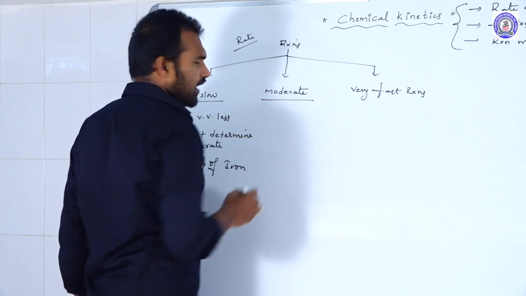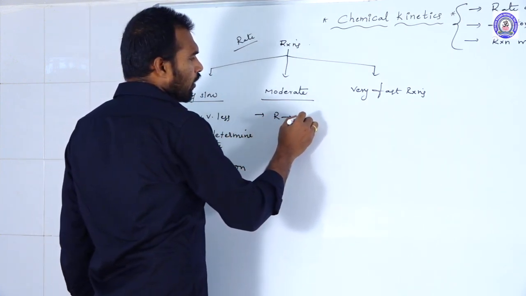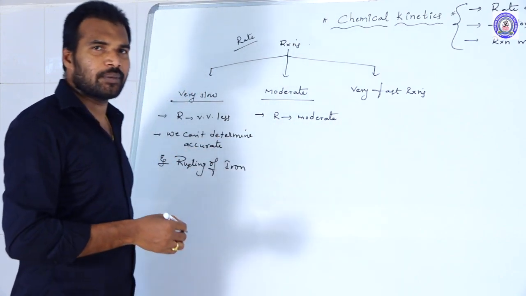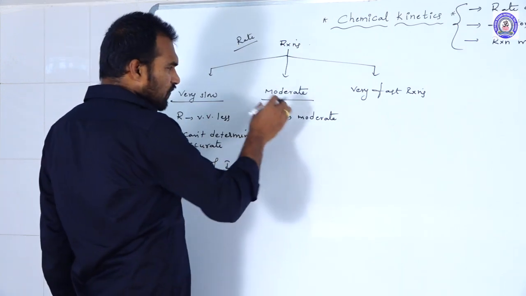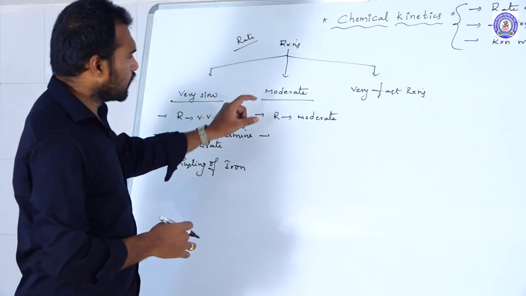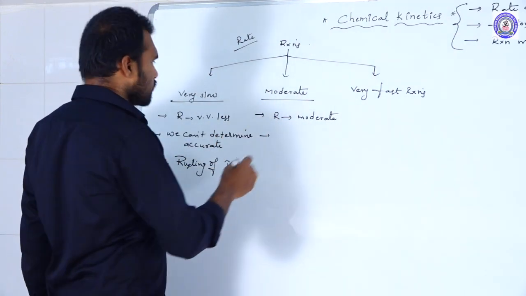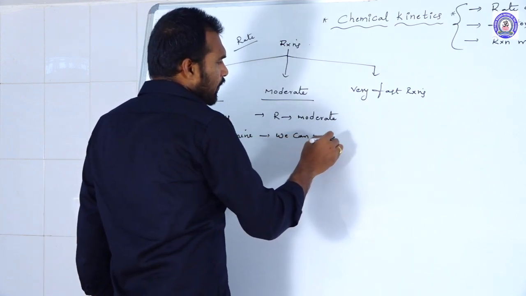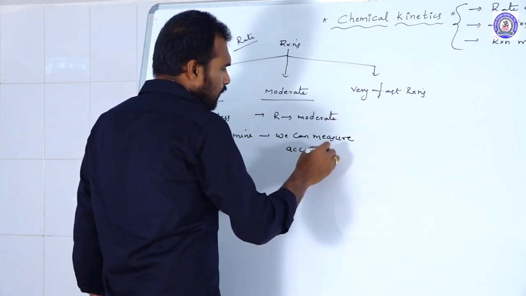Next, moderate reactions. These are the reactions whose rate of the reaction is moderate. Moderate means it is not very less, at the same time it is not very high. Because of its normal medium level, we can measure the rate of the reaction clearly, so we can measure this rate of reaction accurately, experimentally.